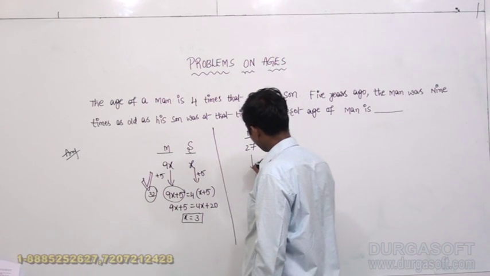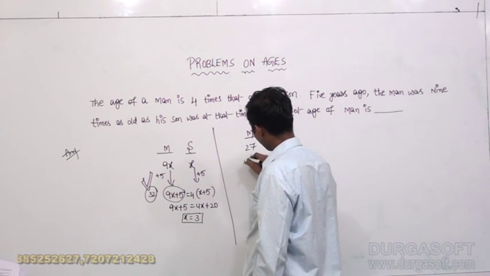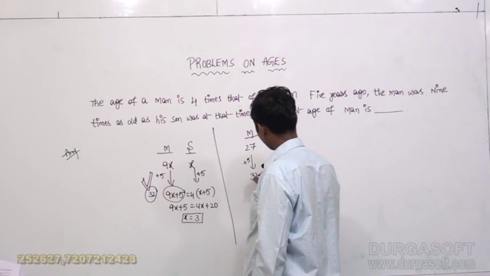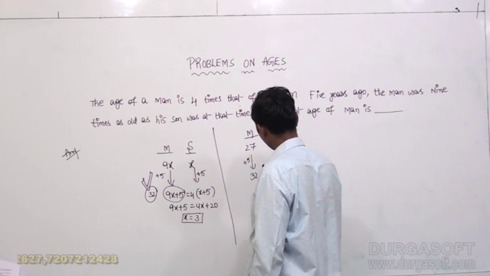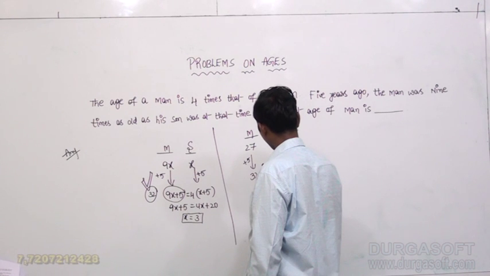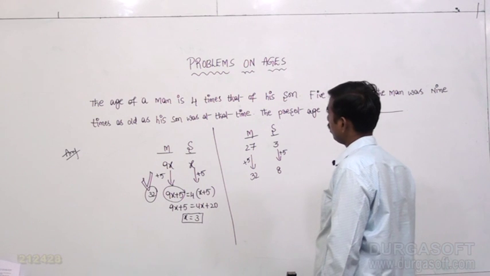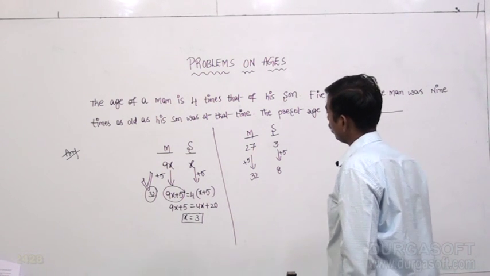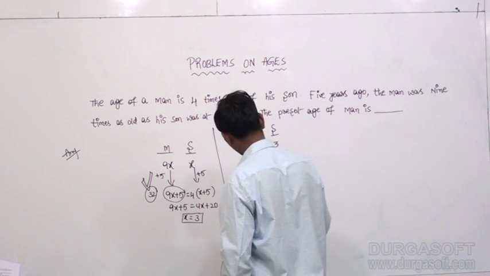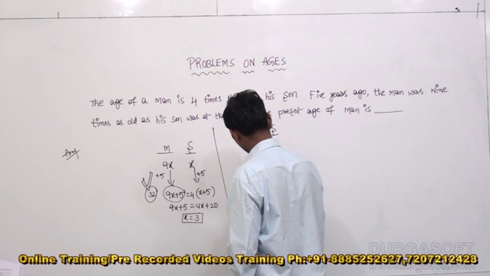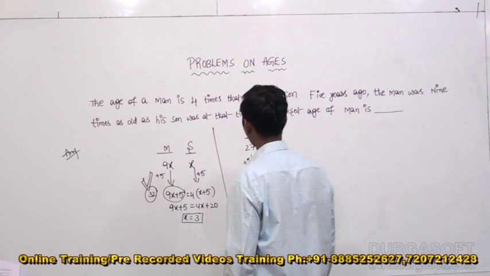After 5 years, at present the age of the man is 32 and the age of his son is 8. The present age of the man is 32 years. That's how we can do it.